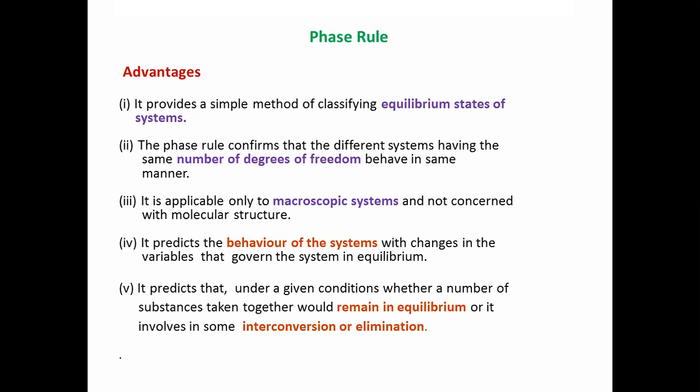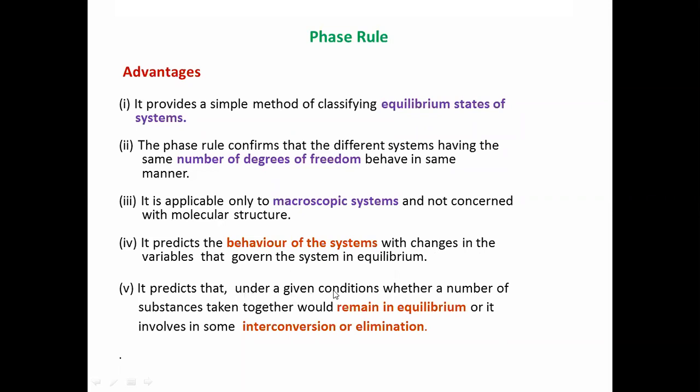The phase rule confirms that different systems having the same number of degrees of freedom behave in the same manner. It is applicable only to macroscopic systems and is not concerned with the molecular structure. It predicts the behavior of the system with changes in the variables that govern the system in equilibrium.